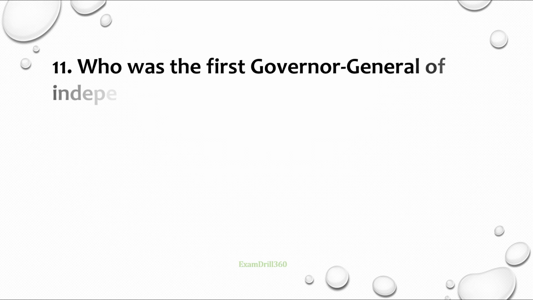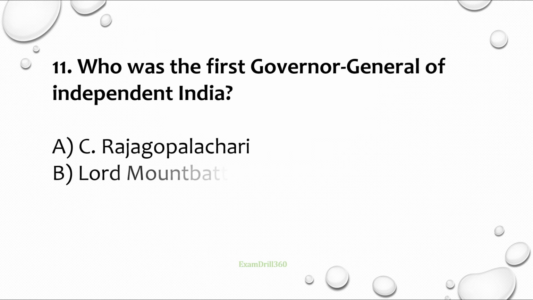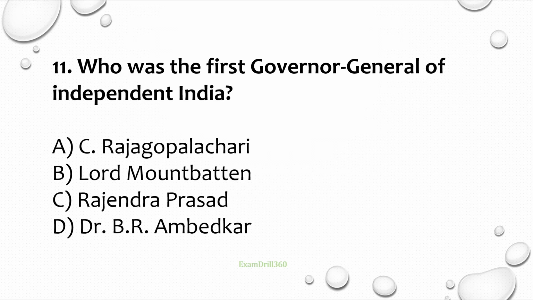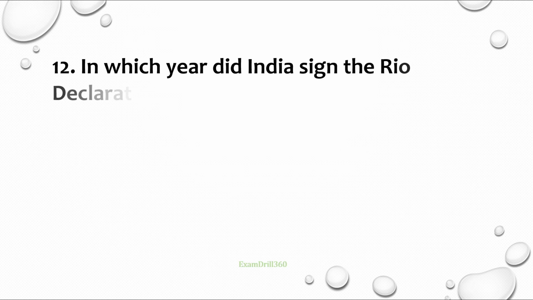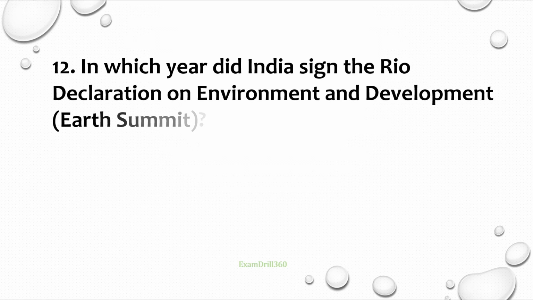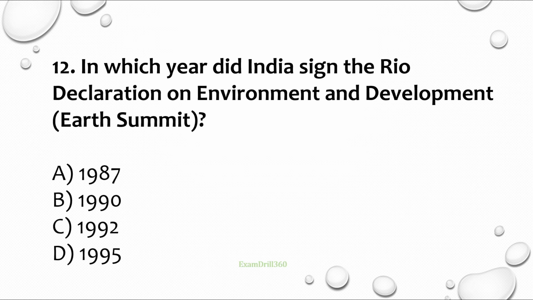Question number 11. Who was the first Governor General of Independent India? Correct answer is Lord Mountbatten. Question number 12. In which year did India sign the Rio Declaration on Environment and Development Earth Summit? Correct answer is 1992.